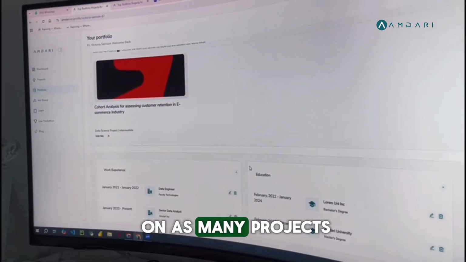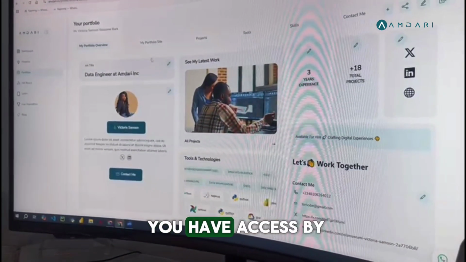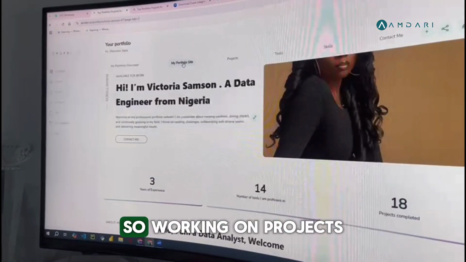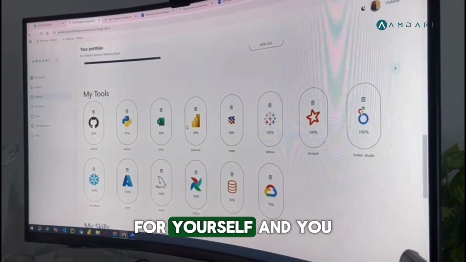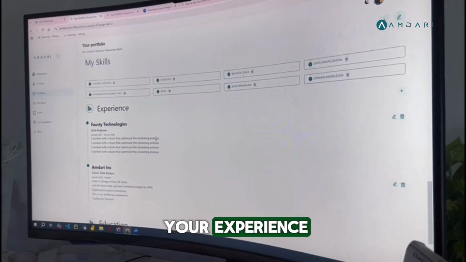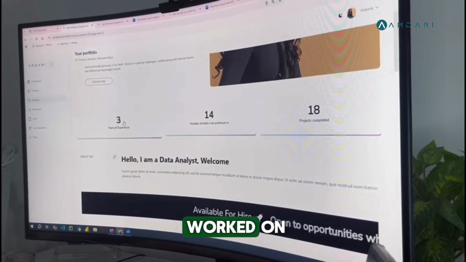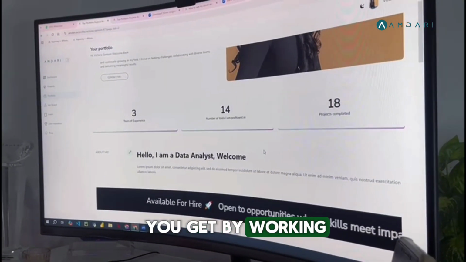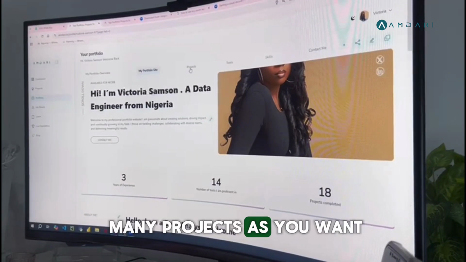So you can work on as many projects on Amdari. You can have your work experience, education, all this is what you have access to by just working on one single project on Amdari. The same thing goes for this. So working on projects on Amdari means you can automatically have a portfolio website for yourself and you can build it as much as you want. You can have your skills, you can have your experience, you can have your education, different things regarding what you have done and worked on, your years of experience. All this is what you get by working on Amdari projects. You can see that your projects will be housed here. You can have as many projects as you want.